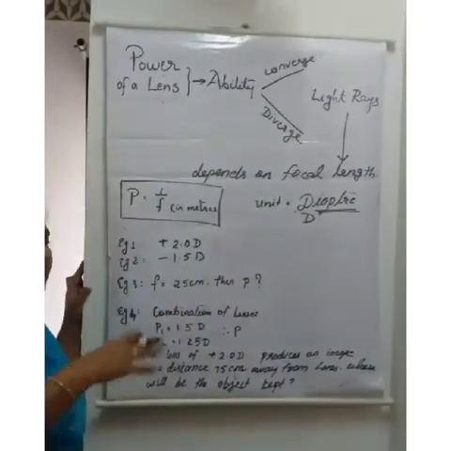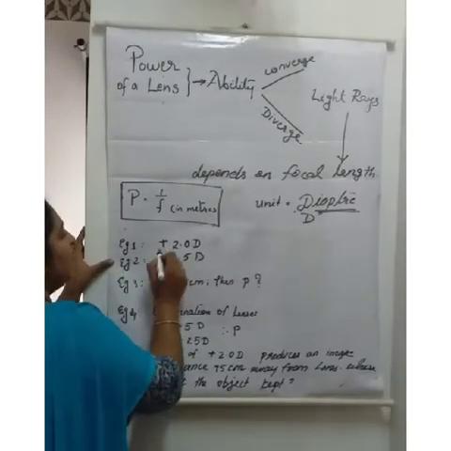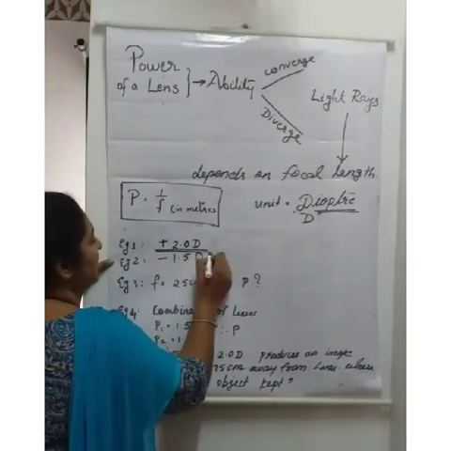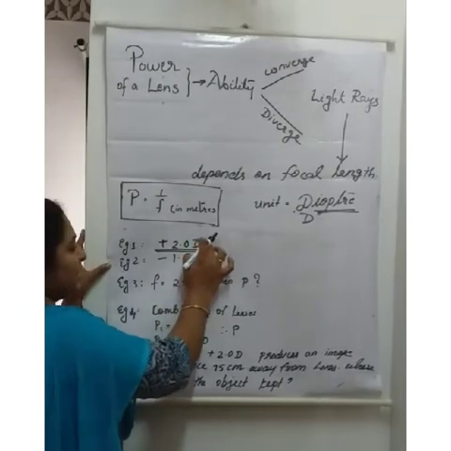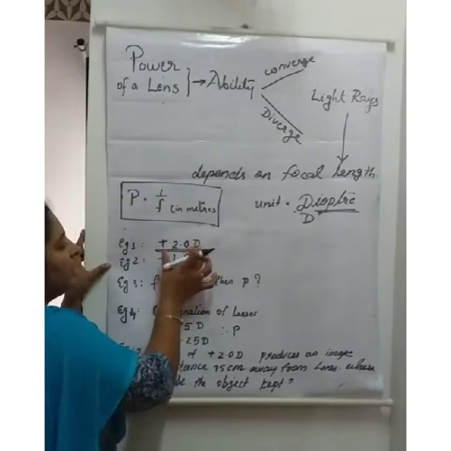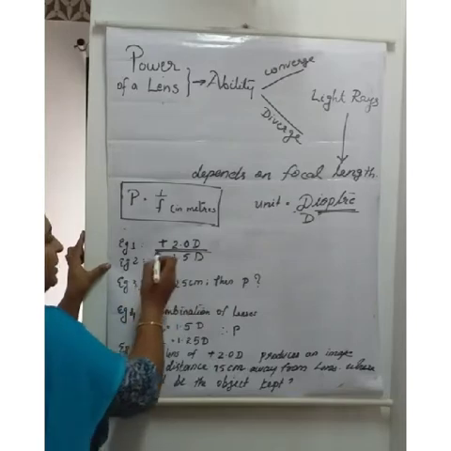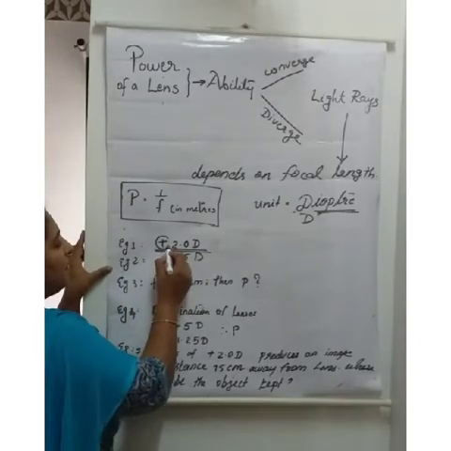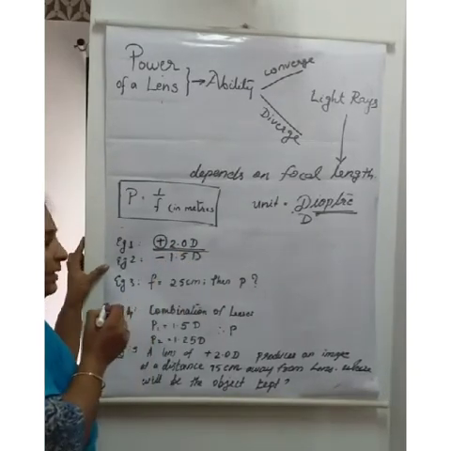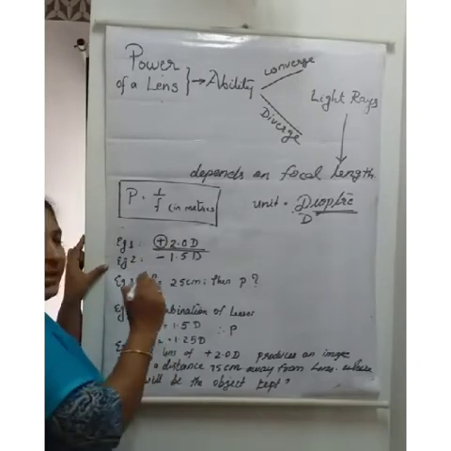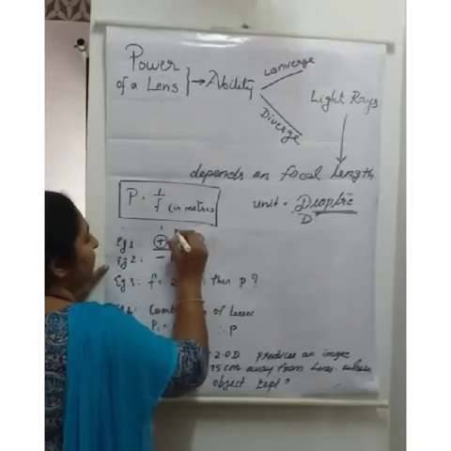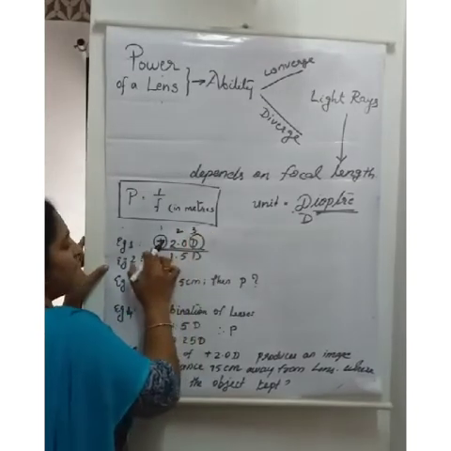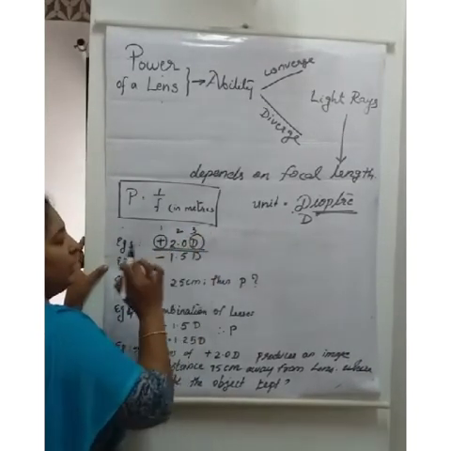Let us see some examples. This is a question. Here it is given plus 2.0 D. What is the meaning of this statement? What can we understand from this? There are three things: a symbol, a numerical quantity, and the unit also. 1, 2, 3 things: the sign, the quantity and the unit.